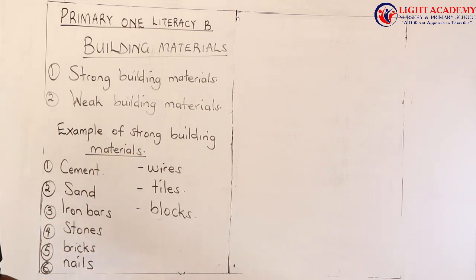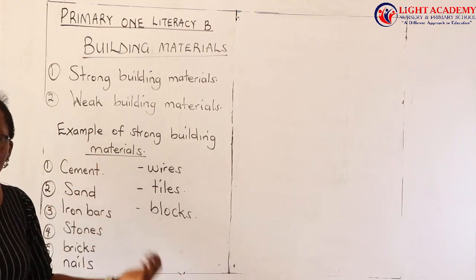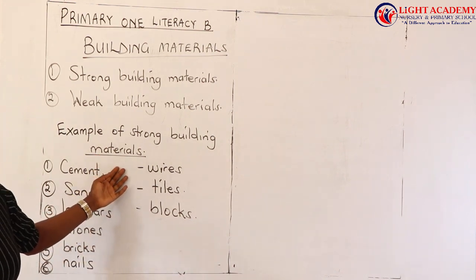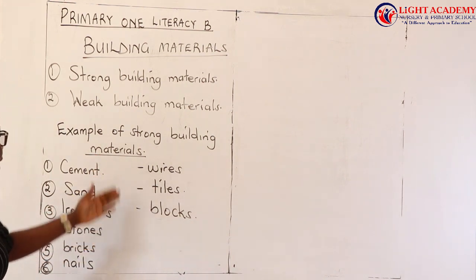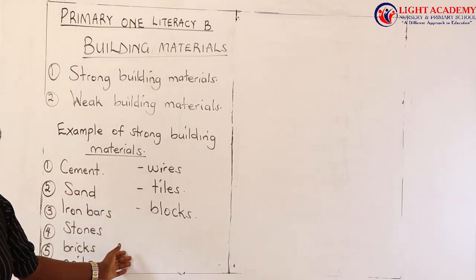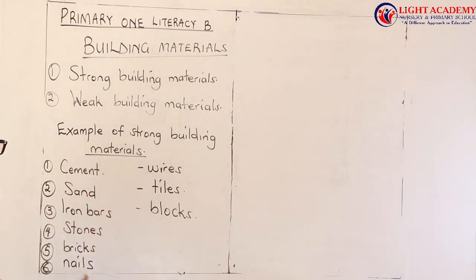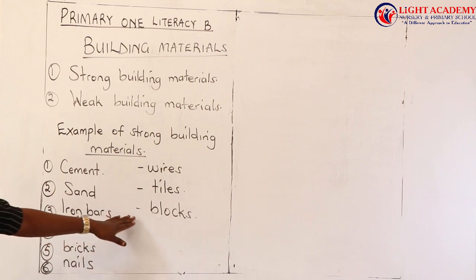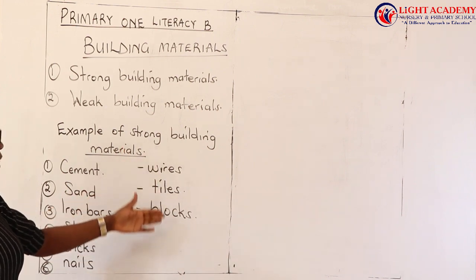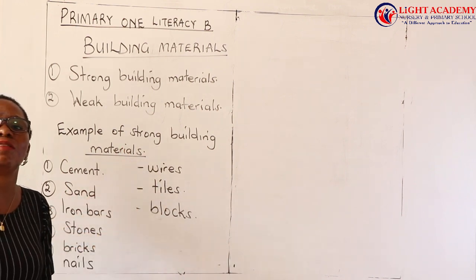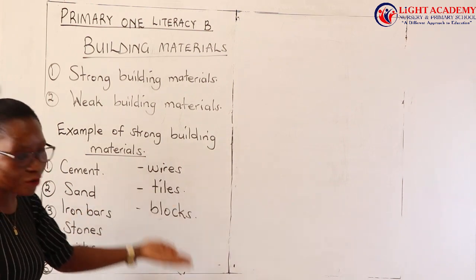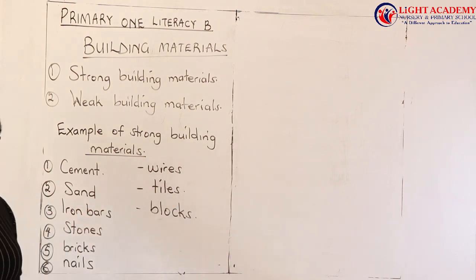So if you have your cash, if you have your money, and you opt to build a house, I would advise that you build a strong house. Why? Because it will last for a very long time. And these are what you have to buy in order to build your house. Of course, I have not put water as a building material because this one is used in both building the strong house and even the weak house as well.